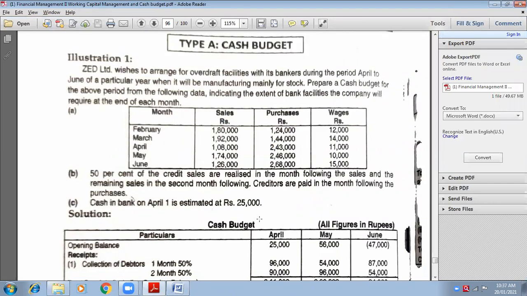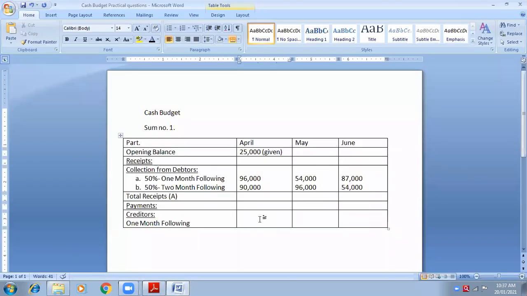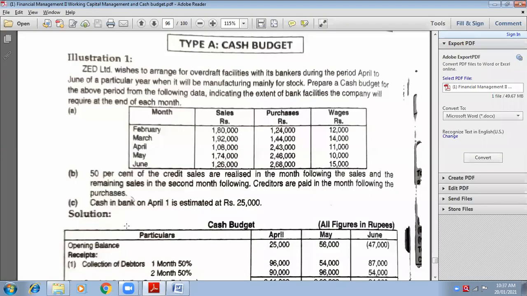Ma'am, May. No. I'm not asking April's month following. I'm asking you. Ma'am, March. Yes, that means you have to think 1 month before. April is 1 month following of which month? Ma'am, March.